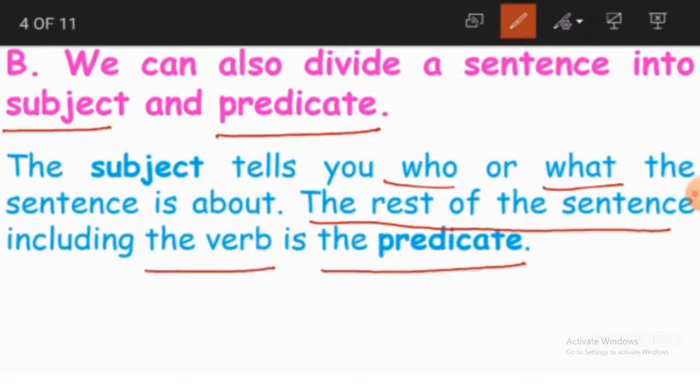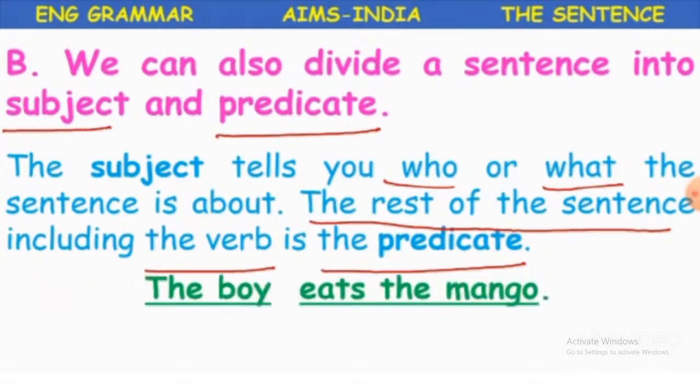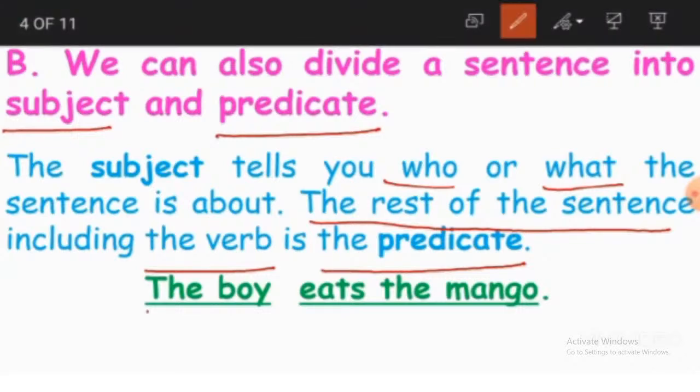So what is a predicate? The rest of the sentence, including the verb, is the predicate. So for example, here we have a sentence. The boy eats the mango. So we are talking about whom? We are talking about the boy. What is he doing? He is eating the mango.